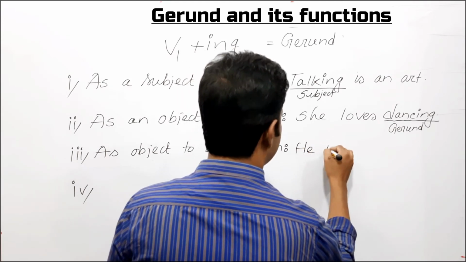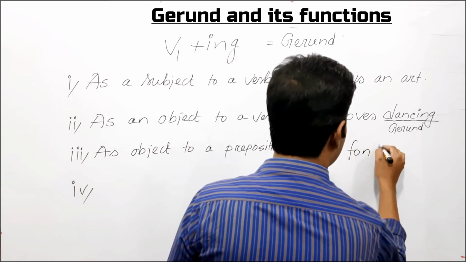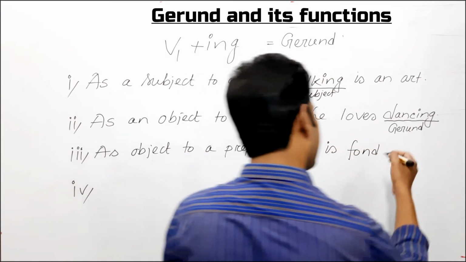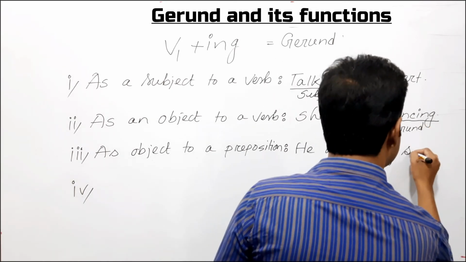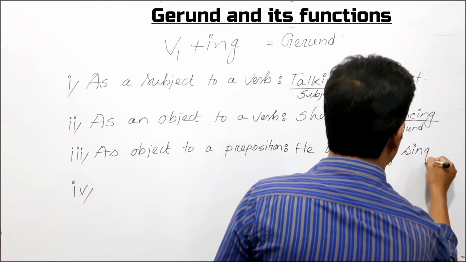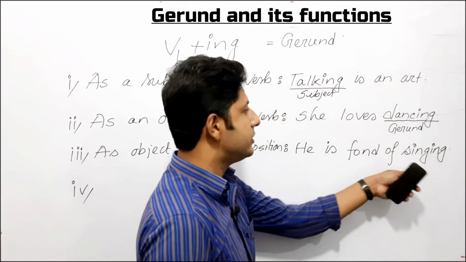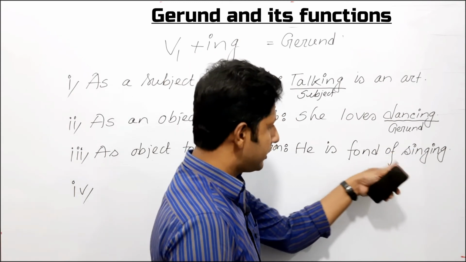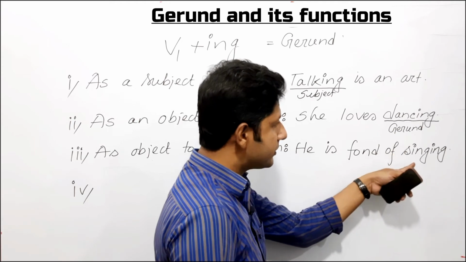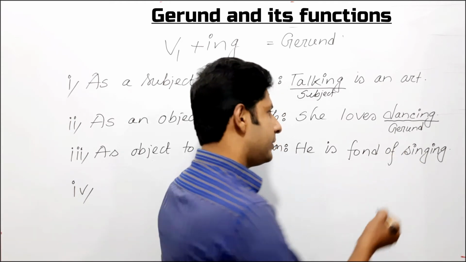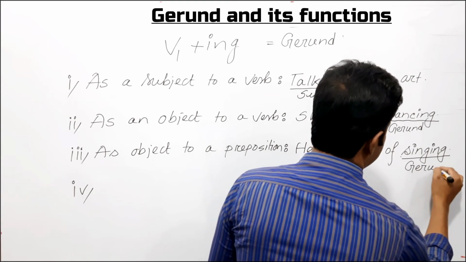Let's see an example. He is fond of singing. Here ing form of the verb singing has been used after the preposition of, and it functions as an object to the preposition. So this is called a gerund.